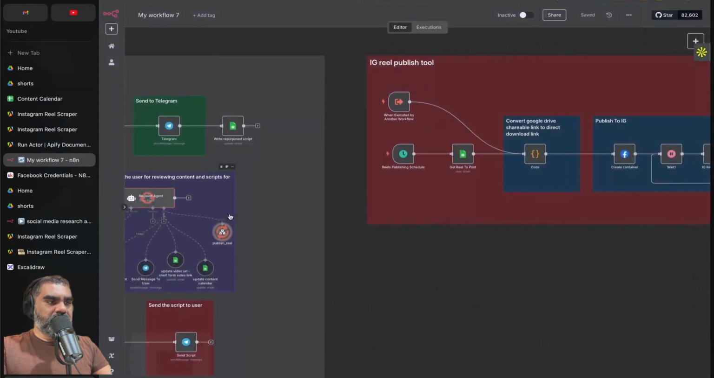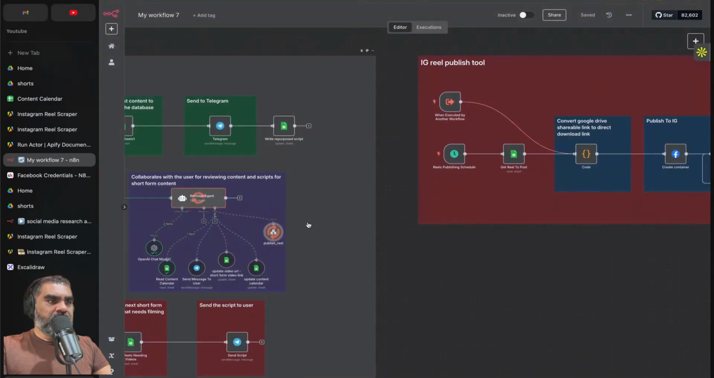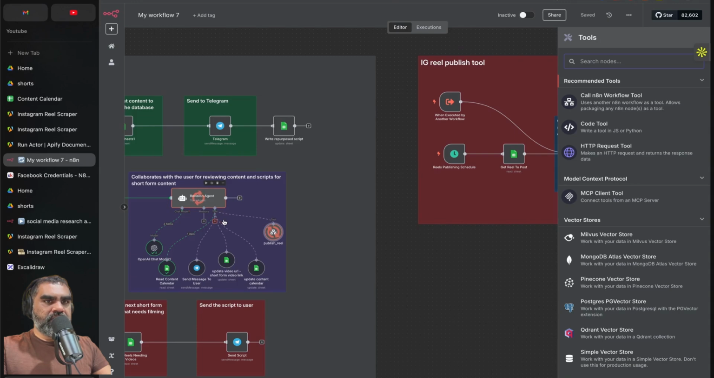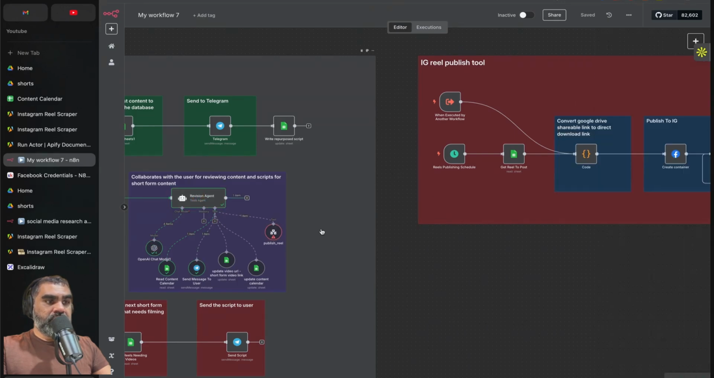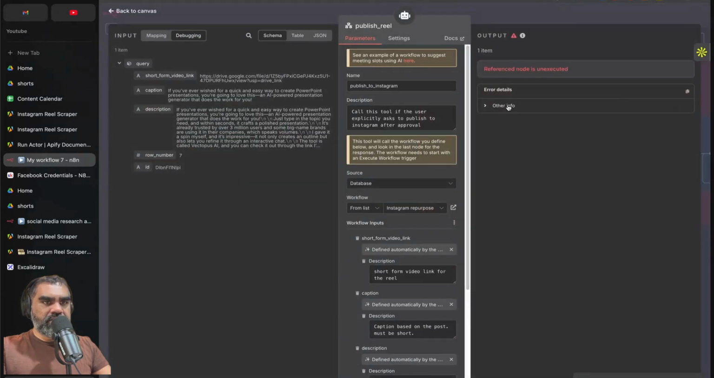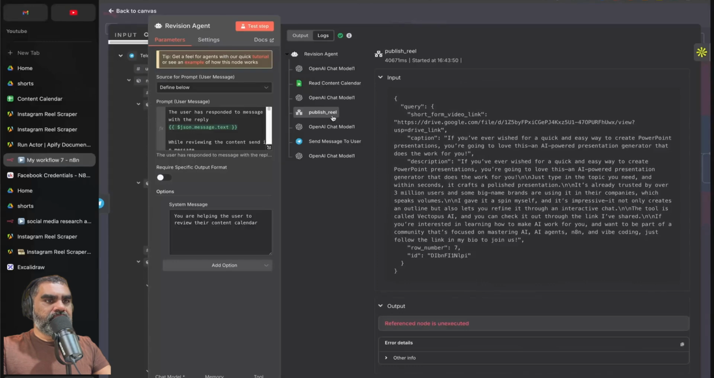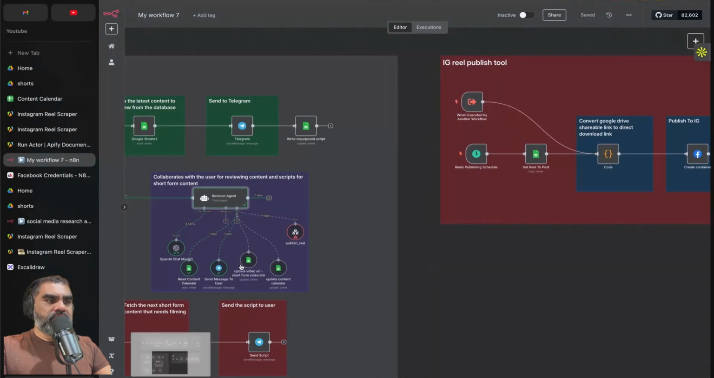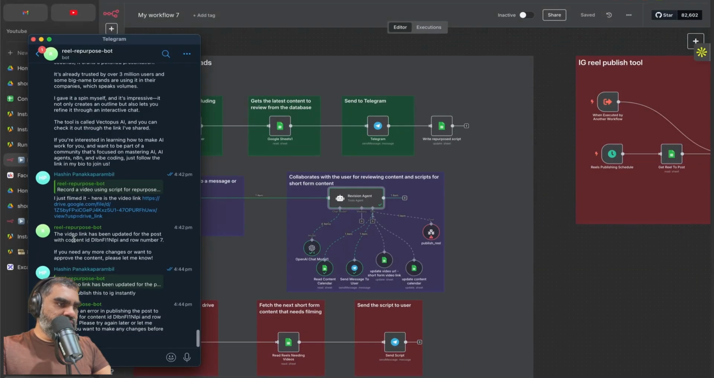Under the revision agent is a call n8n workflow node. So that is this call n8n workflow tool. In this case, it failed for some reason. If we go to the logs, what happened there? Output, I think my flow just hung for some reason. So just do that again.